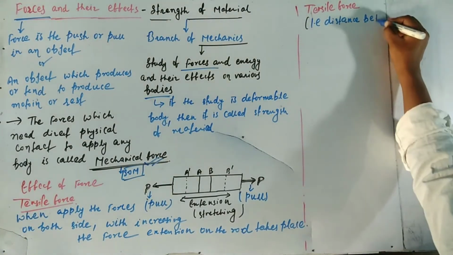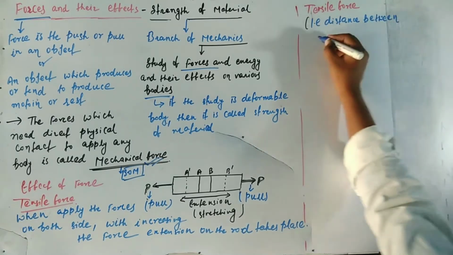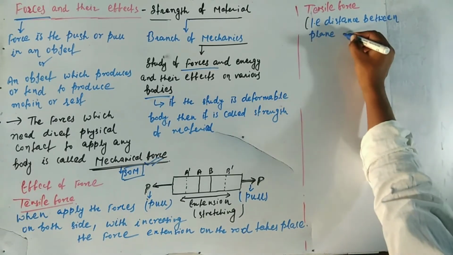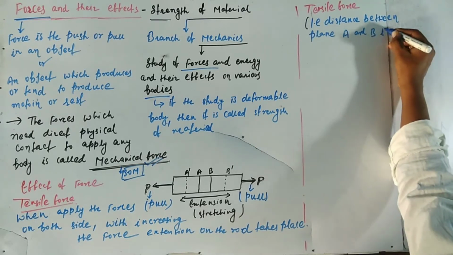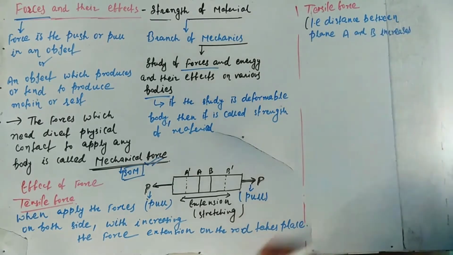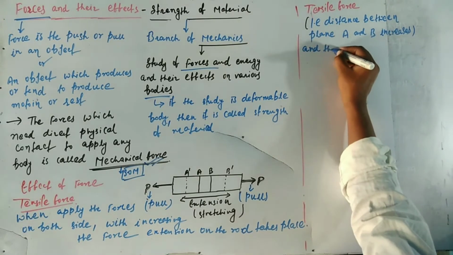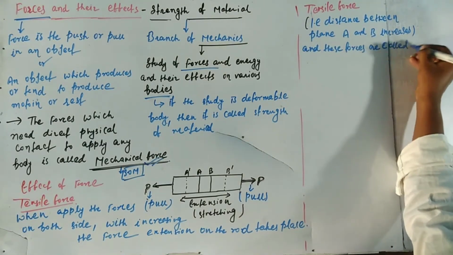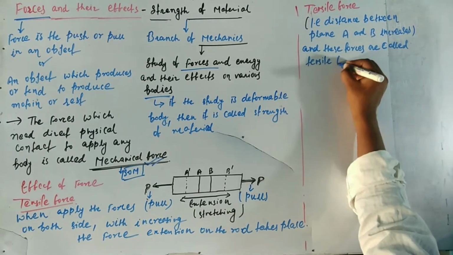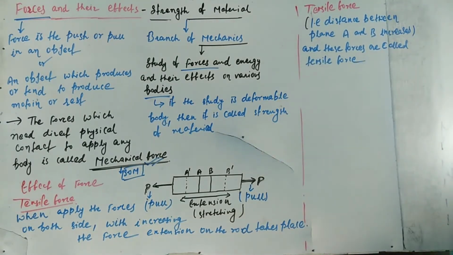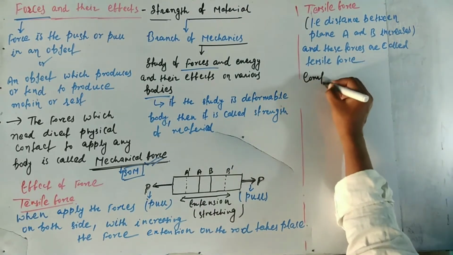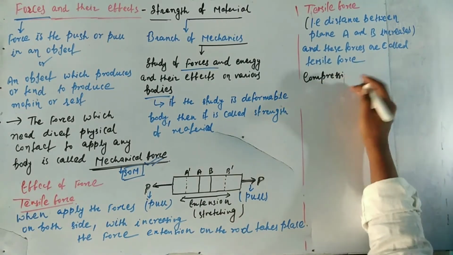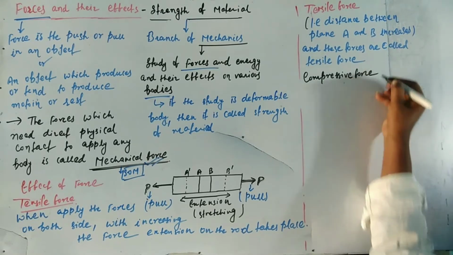So this is about tensile force. What is tensile force and its effects? The distance between planes A and B increases, and this force is called tensile force. It means when we apply a pull force, only pull force, on the body, extension takes place, which is also called stretching. Next force is compressive force.